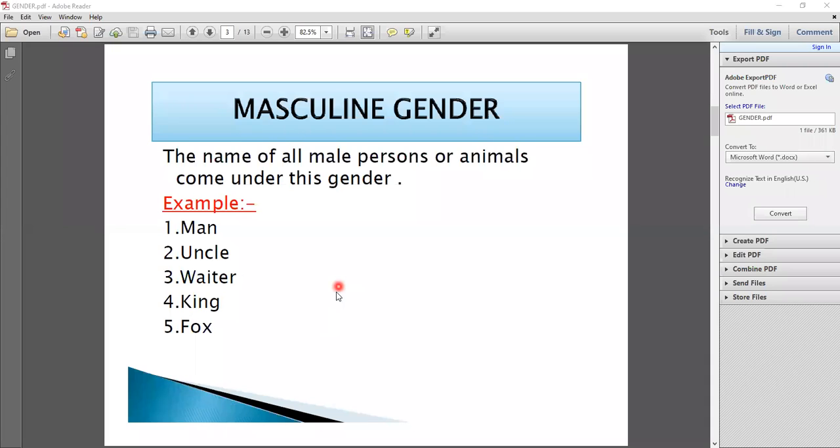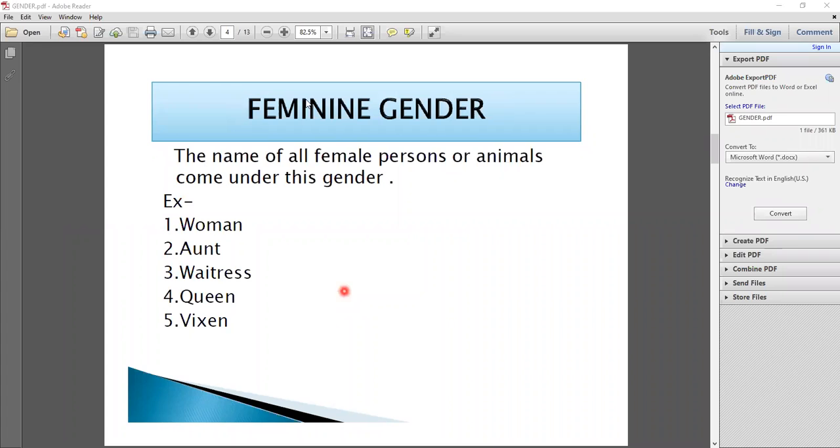Now we will move on to the next category, that is feminine gender. The names of all female persons or female animals come under this gender. Okay, students, whoever are female persons or animals, which category will they come under? Feminine gender. Okay, now look at the example.